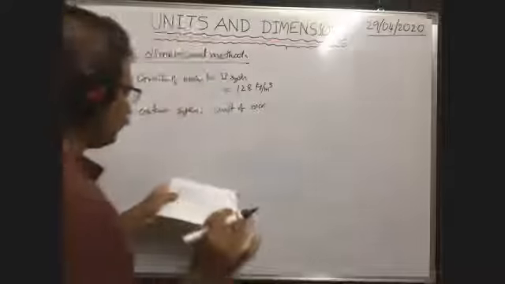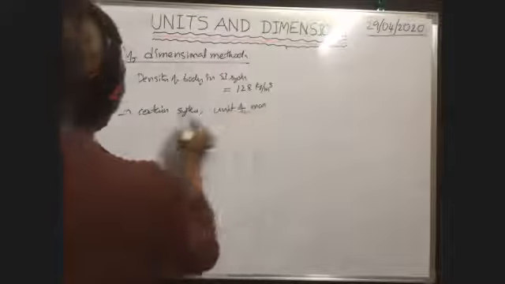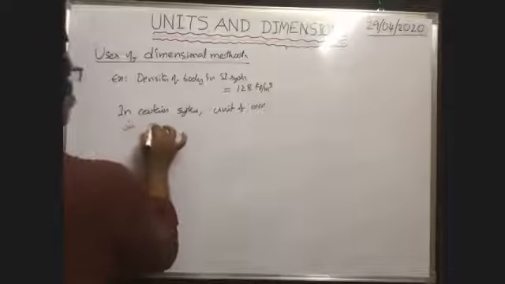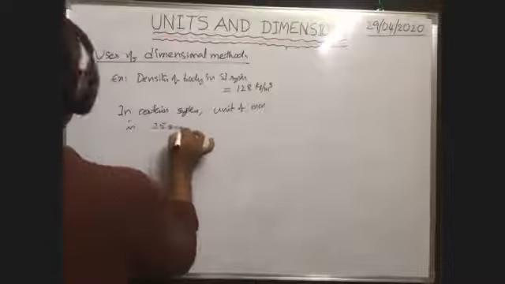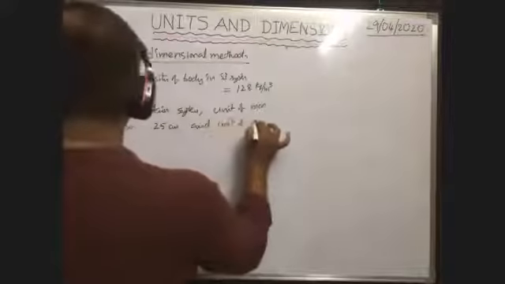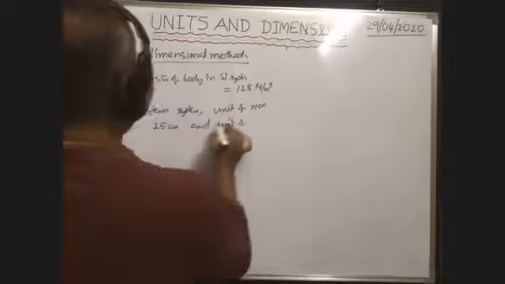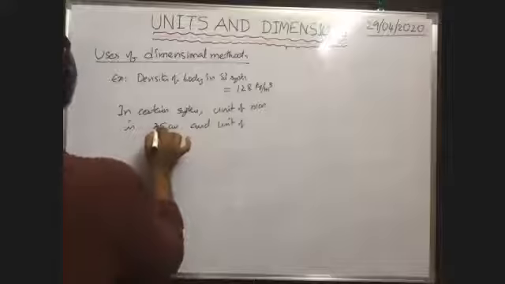Okay, listen carefully. In a certain system or certain units, unit of length is 25 centimeter and unit of mass is 50 gram.